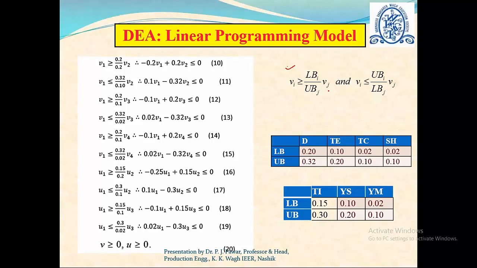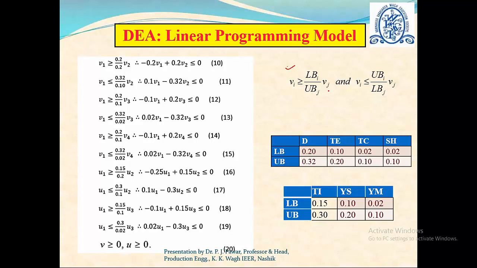So we consider the lower bound value for density as 0.20 and the upper bound value as 0.32. So what we can do now is formulate the first constraint. We set i equal to 1 and j equal to 2.